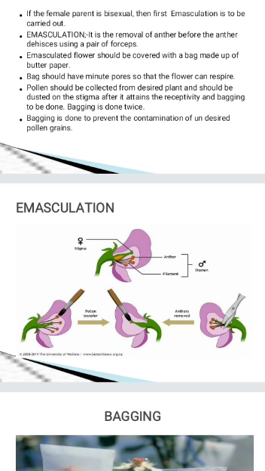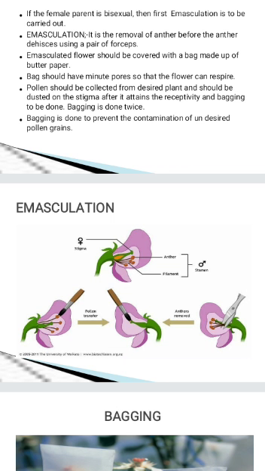Clear now? First you have selected a plant. The plant we considered as a female one, but it is producing bisexual flowers. So first we are removing the anther before the maturation of the pollen grain. That is called emasculation.